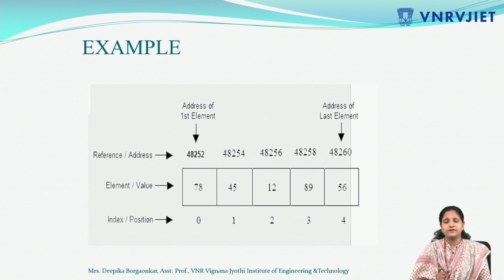Here you can observe the addresses 52, after that 54, 56. So there is a difference of 2 bytes. That means the size of an integer here is considered 2 bytes. So in this way the array will be stored inside the computer. Okay, and sequential contiguous memory allocation: if I want to store 10 data items, I need 10 contiguous memory locations to store my array elements. Here the array size is 5 because indexing starts from 0, so 0 to 4. So 5 elements we can store in this particular array.